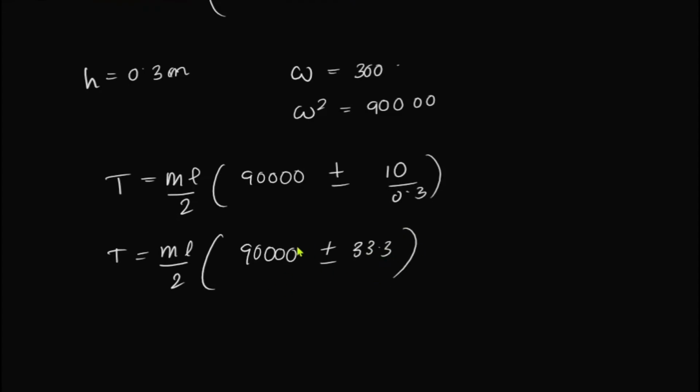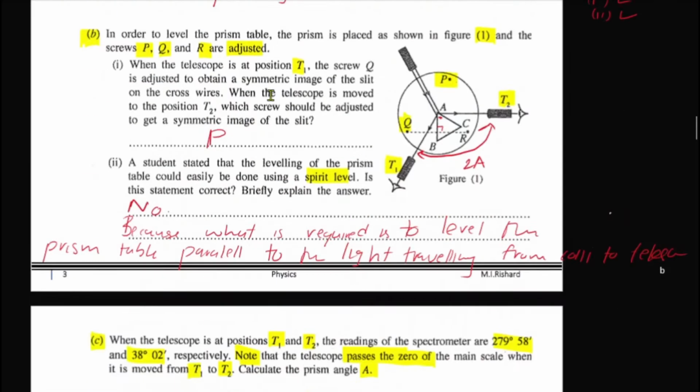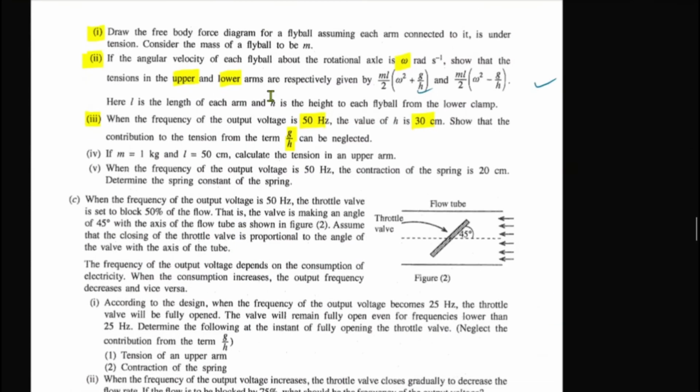So if you compare this 90,000 value and the 33.3 value, this can be neglected, isn't it? You can neglect this because 90,000 is a very, very large value. So therefore the G over H term can be neglected. In that way you can say that the G over H term can be neglected. Okay, fine. In that case, the third one is also done.